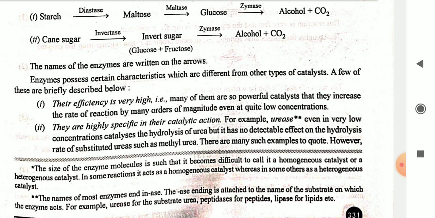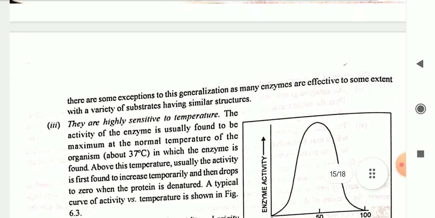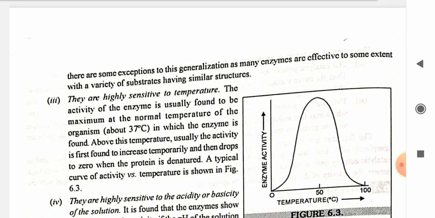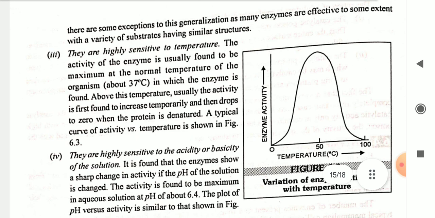However, there are some exceptions to this generalization, as many enzymes are efficient to some extent with a variety of substrates having similar properties. Third, they are highly sensitive to temperature. The activity of the enzyme is usually found to be maximum at the normal temperature of the organism in which the enzyme is found. Above this temperature, usually the activity is first found to increase temporarily and then drop to zero when the protein is denatured.